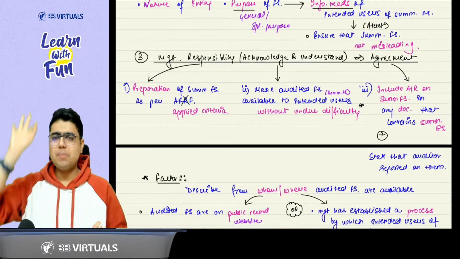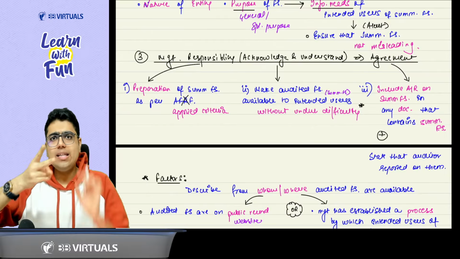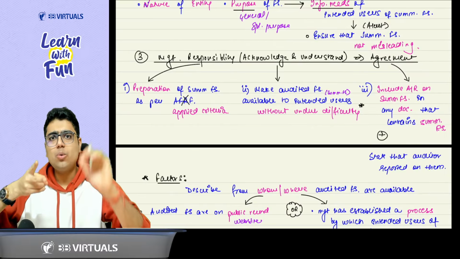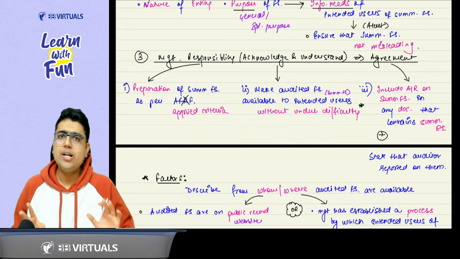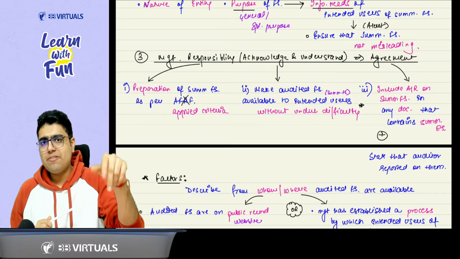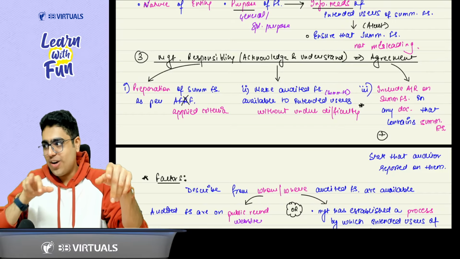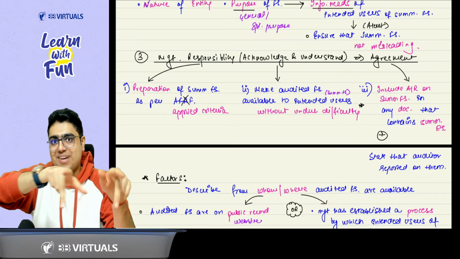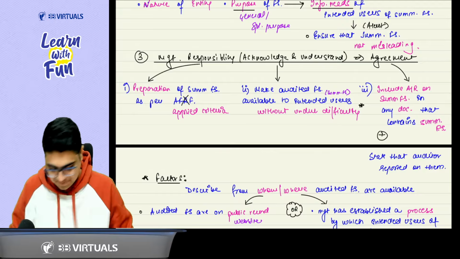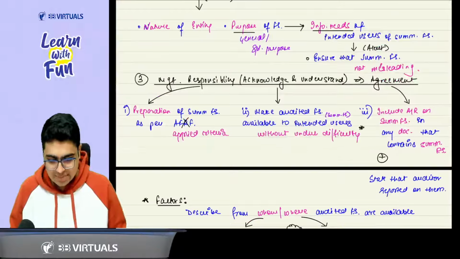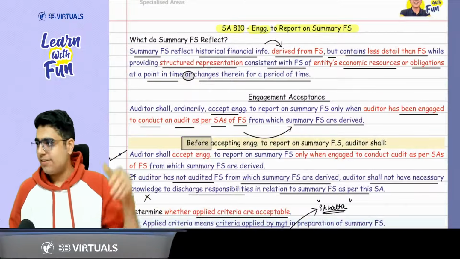So three things: preparation of financial statement, providing the audited financial statements without undue difficulty, and the third point is, will the summary financial statement go alone? No, sir. Audit report will also be with them. Got it, sir. So these are the basic points that I just discussed with you. Let's revise them from the book.